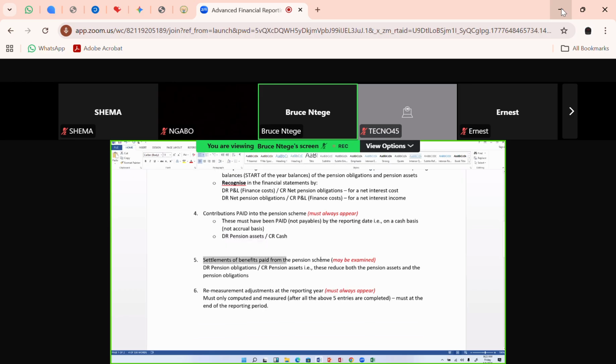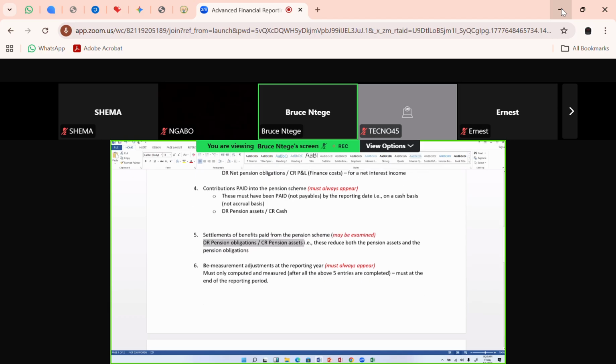There could be a case where employees who have been in the scheme have completed their journey and are getting their entitlement, which comes in form of settlements of these benefits. It may be examined. Don't think that that must always be there. If it comes in the exam, then take it that therefore the pension obligations and the pension assets have reduced through that settlement, and I'm therefore debiting the pension obligations and crediting the pension assets. That has also created a change in the pension scheme. Okay, please don't think it must come, but it may come. If it comes, that's the double entry.